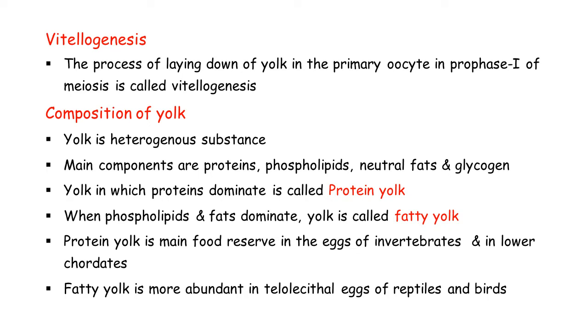While talking about the composition, the yolk is a heterogeneous substance and a mixture of many chemical substances which vary in different animals. Its main components are proteins, phospholipids, neutral fats, and glycogen. The yolk in which protein dominates is called protein yolk, and this kind of yolk is found in the eggs of invertebrates and in some lower chordates, whereas the yolk in which phospholipids and fat dominate is called fatty yolk, or you can say lipoid yolk.